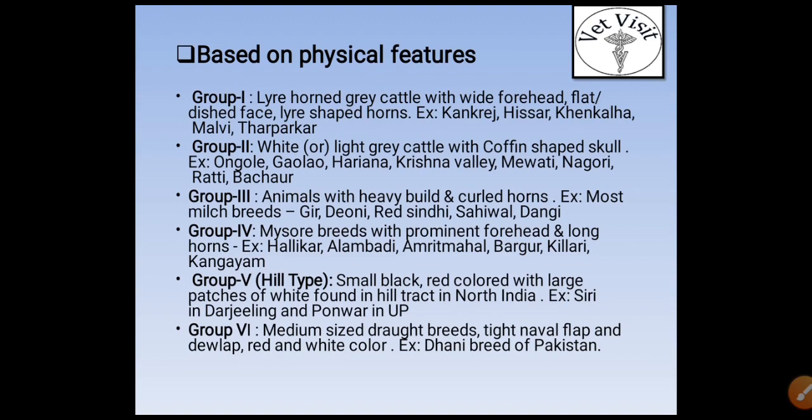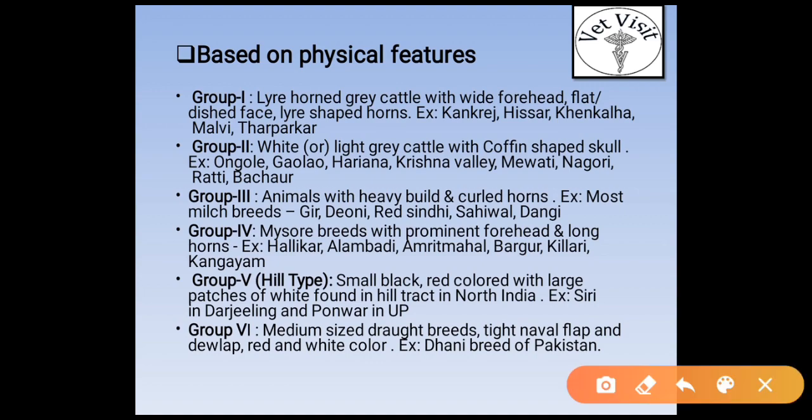They are classified into 6 groups. Group first, lyre horned grey cattle. Lyre horned means having this type of shape of horn. They have a flat forehead, and when we view the animal from the front, the face looks like a disc. Lyre shaped horn. Examples include Kankrej, Hisar, Malvi and Tharparkar.